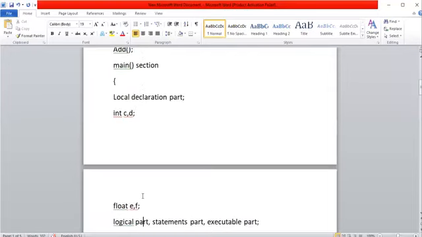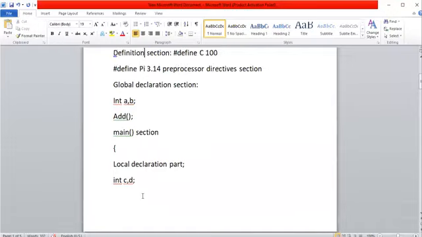In the global declaration section, we are supposed to write the variables which are made available to all the functions, including the main program or main function. If you want to write your own program or function, then you must declare that function name also here, meaning user defined functions. And the variables, if you want to make them global, you must declare those variables here. Now after this, you must start the main program section. You start it with main as a keyword, followed by empty open and close braces, and you must start your main program with an open curly brace.